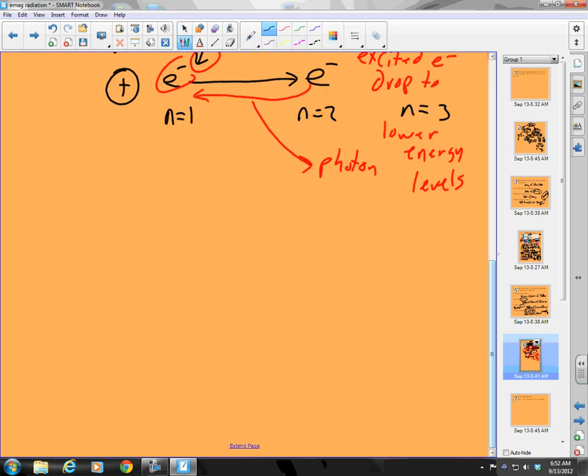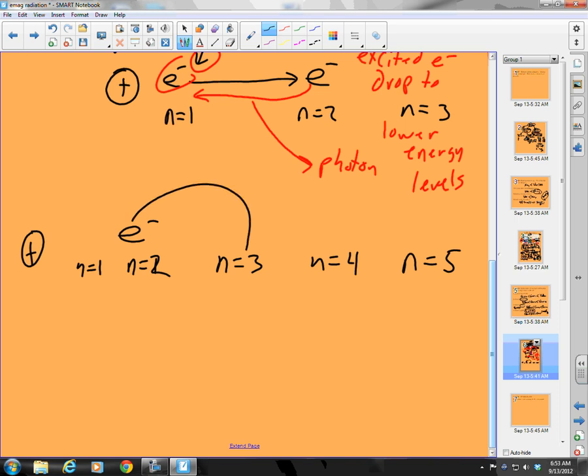Well, here's what it means. I have an electron, right? Well, that electron, we'll say it's in n equals 1. It could jump, well, let's say n equals 2. Here's n equals 1. We'll say it's already, though, at n equals 2. Well, it can jump to n equals 3. It can jump to n equals 4. It can jump to n equals 5, right? If it jumps from n equals 2 to n equals 3, it's going to fall back. Let's say it falls back to n equals 2. Now it emits a photon. Now, is that a big jump or a small jump?